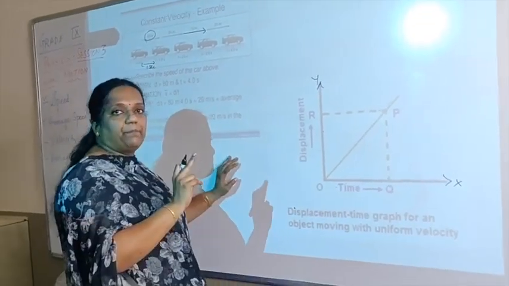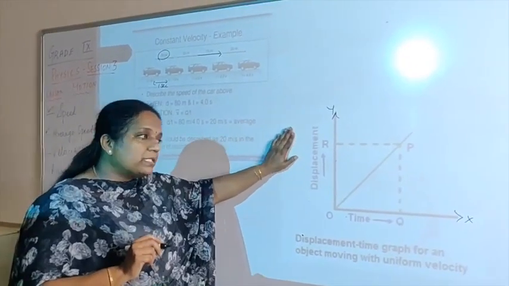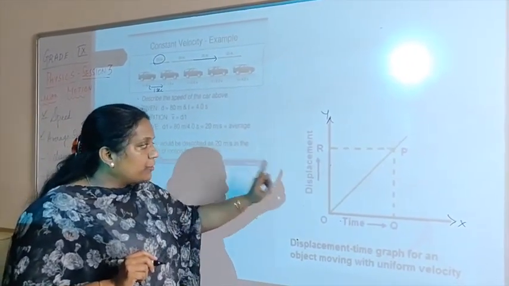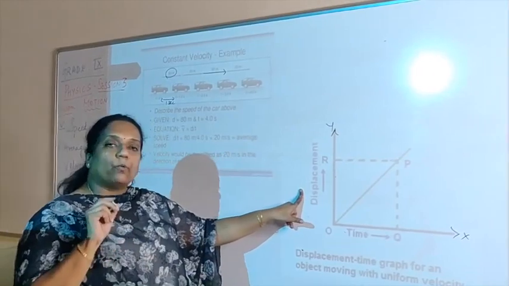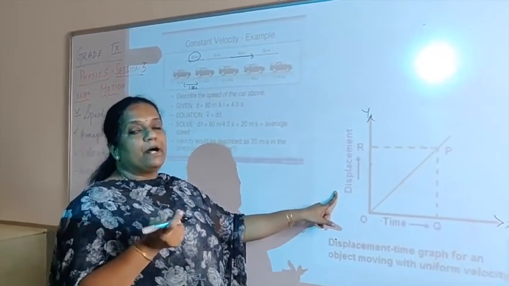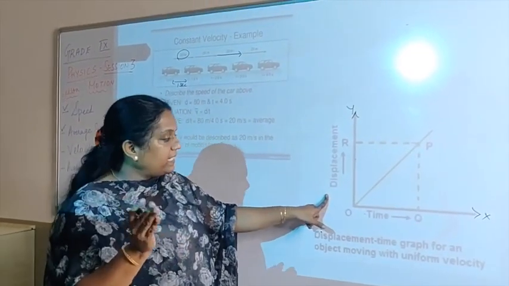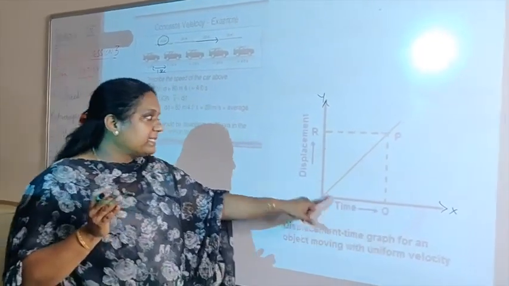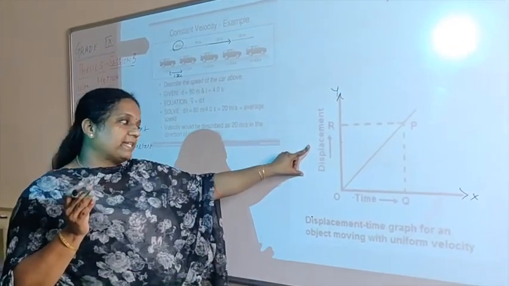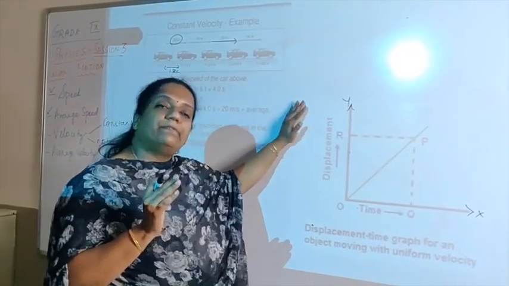It's very, very important because when they ask you to draw a graph representing constant velocity, you should mark displacement on the y-axis. If you mark distance, then it becomes a graph for uniform speed. So graph for uniform velocity will have time on the x-axis and displacement on the y-axis. So equal amounts of time, equal displacement will take place.